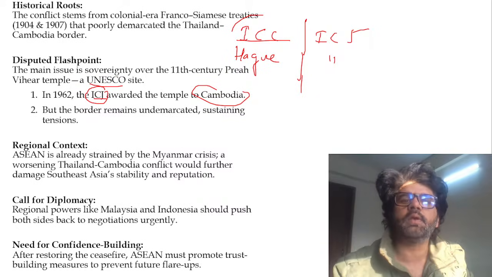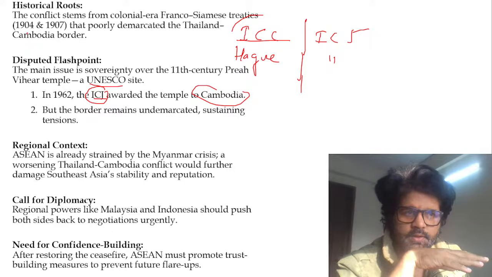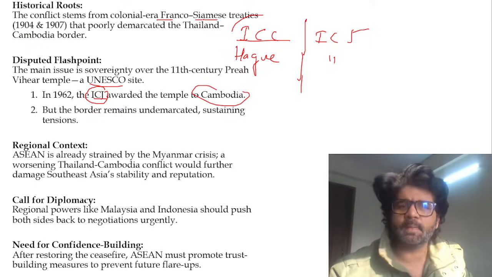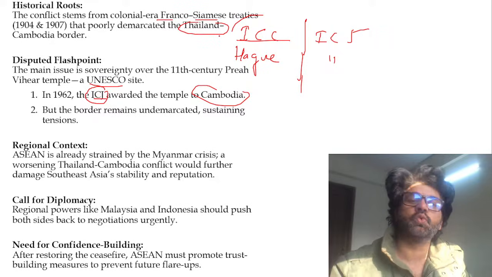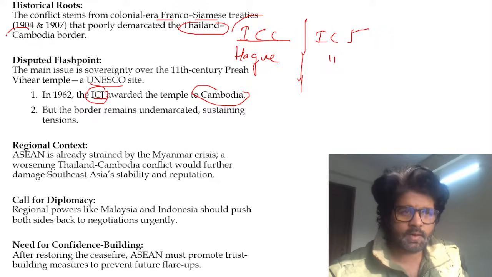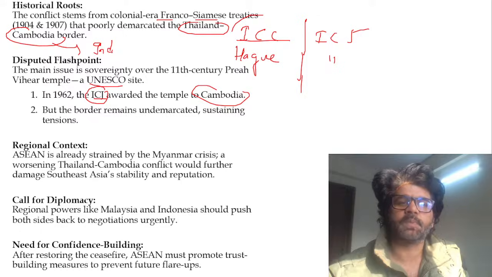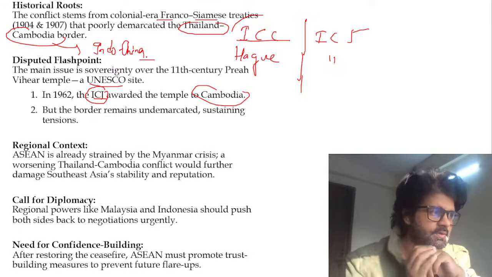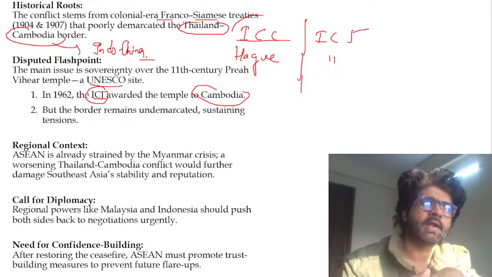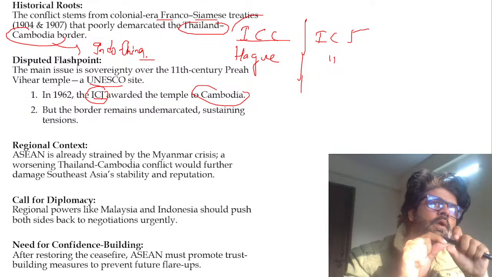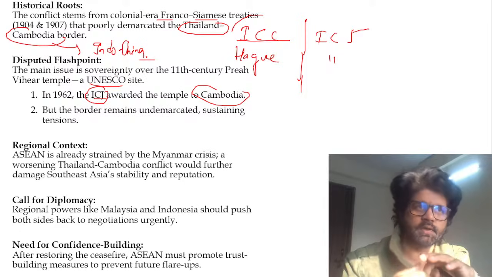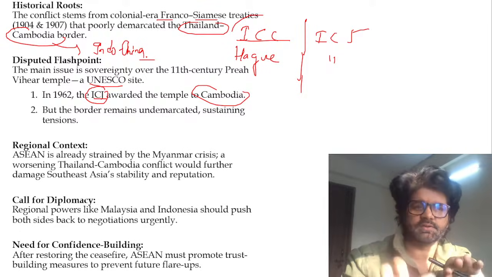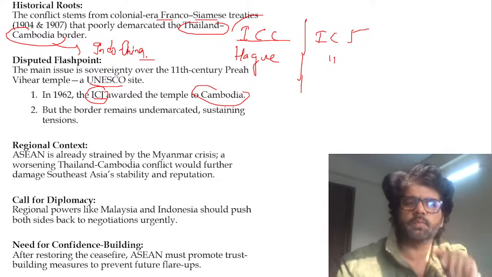So you can see, during the colonial era in the early 20th century, there was a Siam kingdom which was ruling over Thailand, and Cambodia was a part of the Indochina region. Indochina is a region like Cambodia, Laos, they are called Indochina. Why? Because they have taken influence from both regions, China as well, India as well. You will see a confluence of both cultures in these regions. So in the Indochina region, Cambodia was ruled by France.